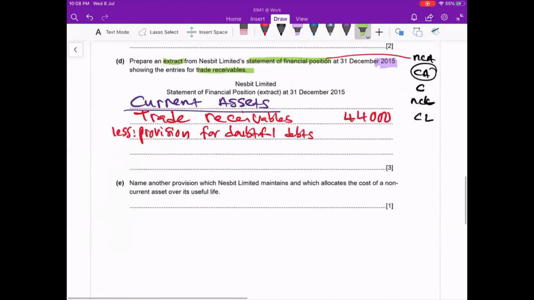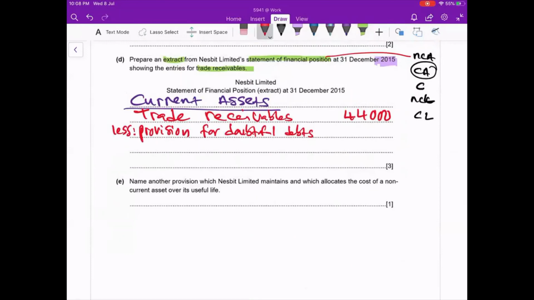So I go here, under the 44,000 trade receivable, I write 2,200 which is my provision for doubtful debt for the year. Then 44,000 minus 2,200, I'll get the net trade receivable, which is 41,800. You write like this.